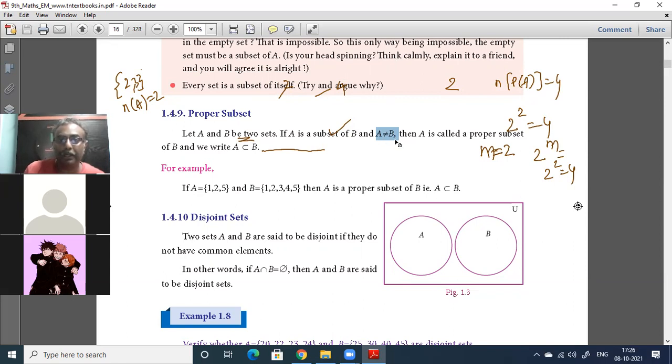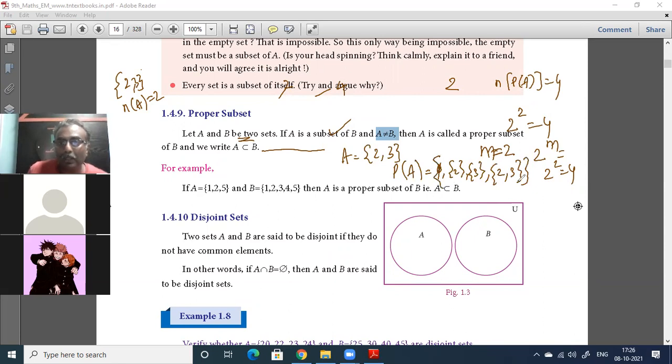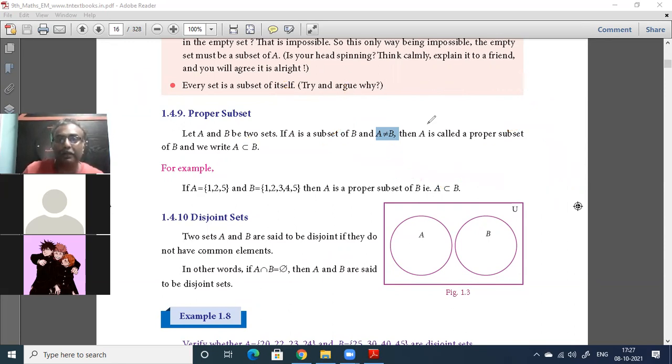Proper subset means A not equal to B must be there. Suppose A is equal to 2, 3. In P of A, you are having the null set, you are having 2, you are having 3, but you are also having 2, 3. Now 2, 3 is the set A itself. If you are going to have a proper subset, 2, 3 is not a proper subset, because it is a full set, because this is equal to A. Now, if it is equal to A, then you have a problem.